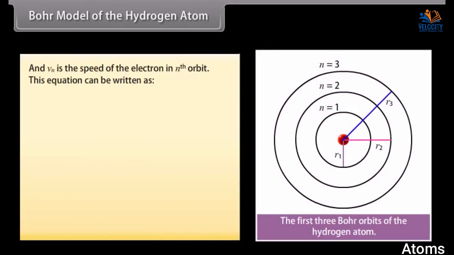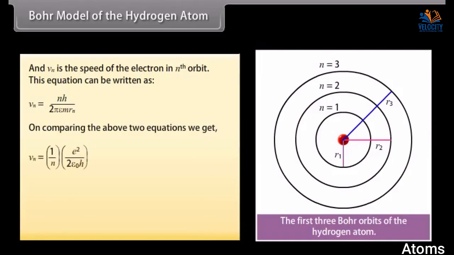This equation can be written as Vn equals nh upon 2 pi mRn. On comparing the above two equations, we get the expression of velocity and radius of the nth orbit. Vn equals 1 upon n multiplied by e square upon 2 epsilon naught h, and Rn equals n square multiplied by h square epsilon naught upon pi m e square, which equals n square a naught, where a naught is equal to 0.529 angstrom.